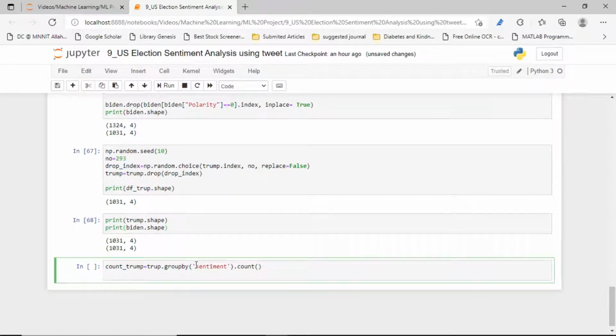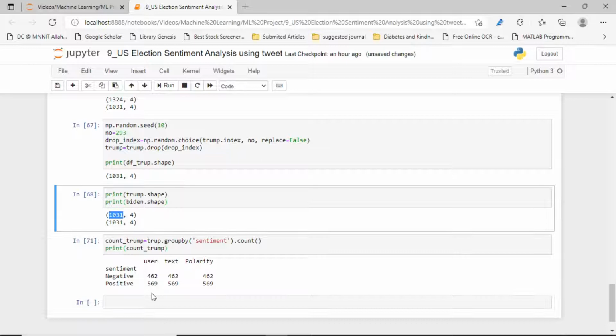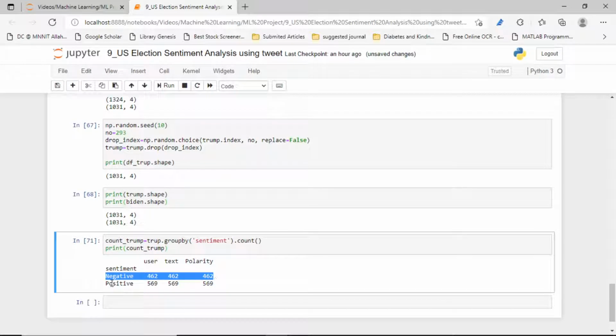So let's print, then you will understand better. Yes, now you can see there are a total of 1031 rows. Of those rows, how many have negative sentiment? 462, and positive sentiment 569.